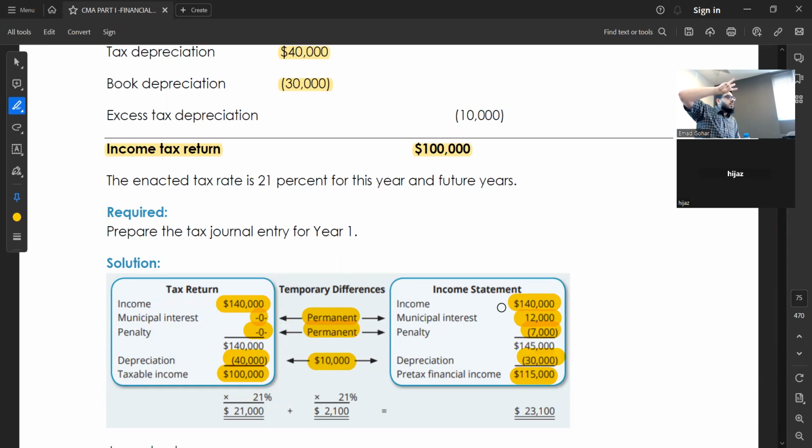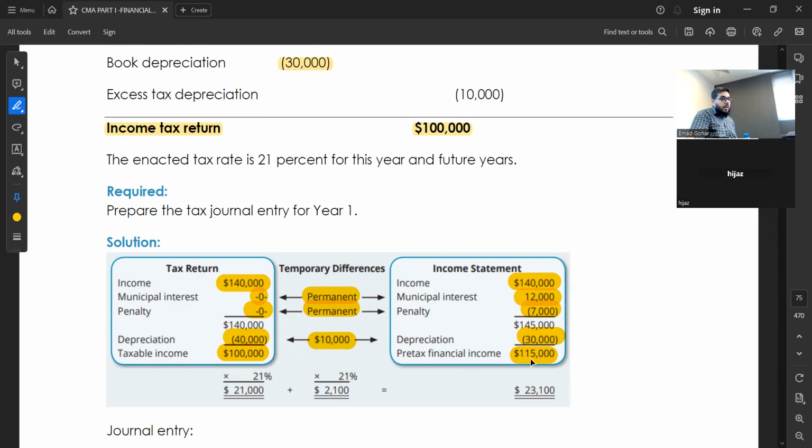There are 3 adjustments. Two adjustments you have done, they have not done. This is called permanent differences. And then there is an adjustment you are also doing, they are also doing, but with a different figure. This is called temporary difference. Then we got to know that as per the accounting, the income is 115,000. As per the tax, they say the income is how much? 100,000. So definitely the tax is less here. But I think the tax should be more.